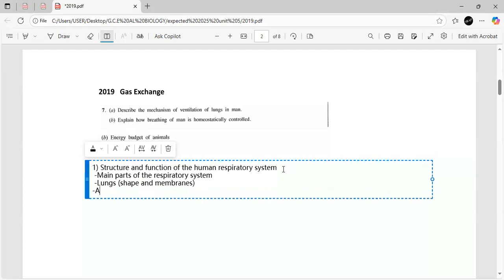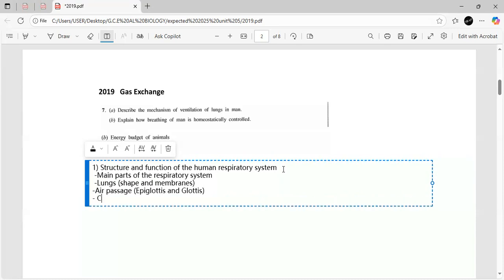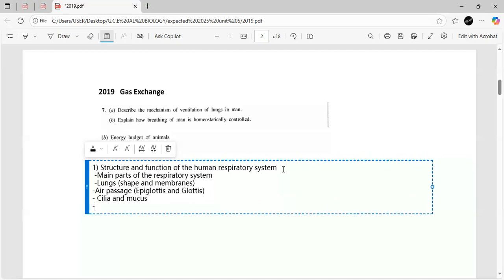And you can also talk about the air passage, right? The opening of the glottis and epiglottis and how they are related. How when food enters we can't breathe. You can talk about that. Then we can also talk about cilia and mucus, how cilia trap mucus and push it out of the air passage using the epithelial cells. Then finally we can talk about gas exchange in the alveoli.